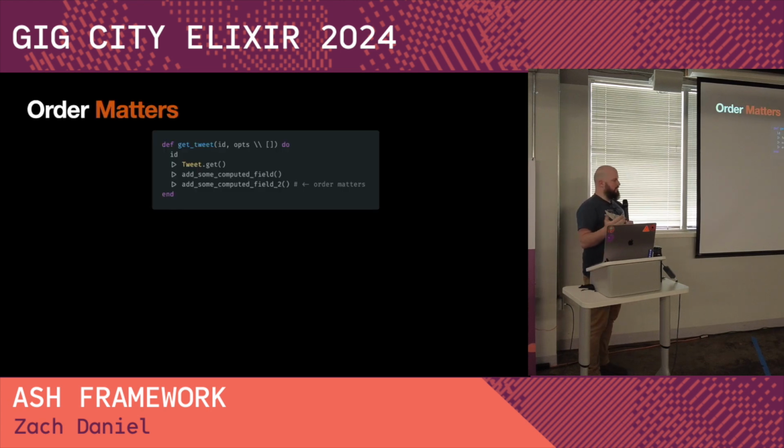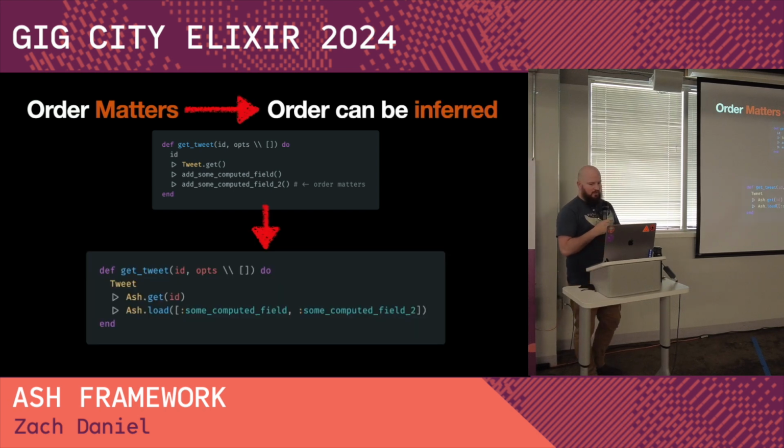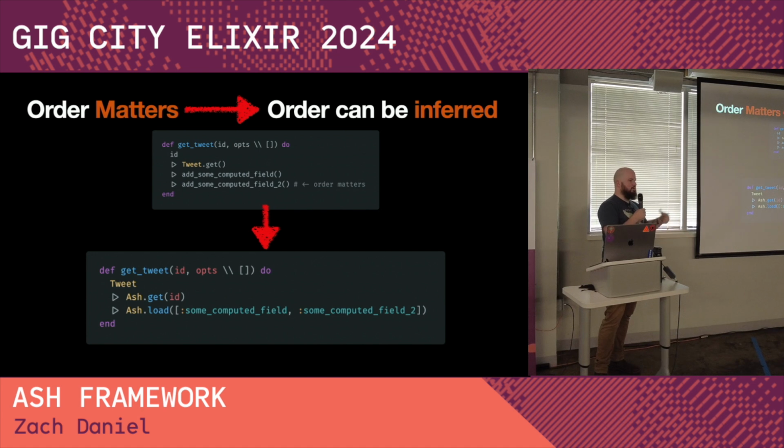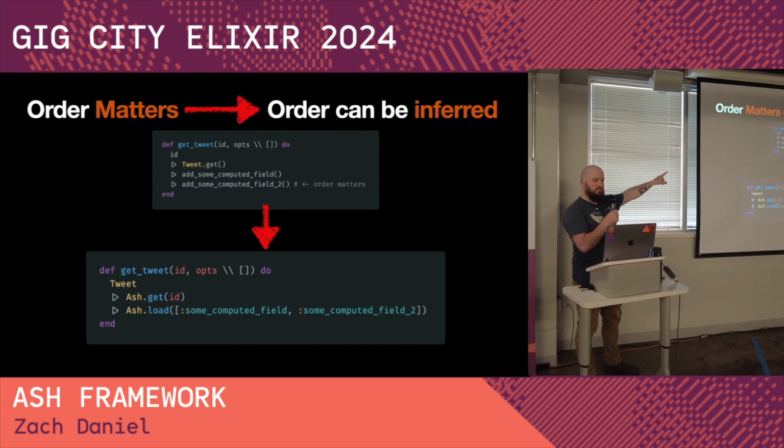Let's go back to the examples, and I'm going to show you how we solve these specific things in Ash. So in Ash, we have a thing called calculations. Calculations are declared in such a way that we know what order to run them in, and we can solve the dependencies from one calculation to another. So when you want to load two computed fields, you just ask us to load both computed fields. And if computed field 2 depends on computed field 1, we do them in that order. And if they don't, we do them asynchronously together, potentially. It depends on the implementation. So order mattering is not a property of computing fields. It's just part of that initial implementation that was restrictive.